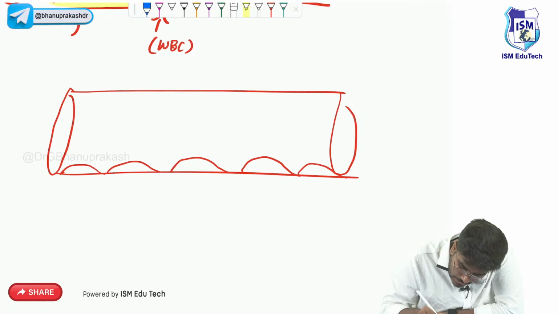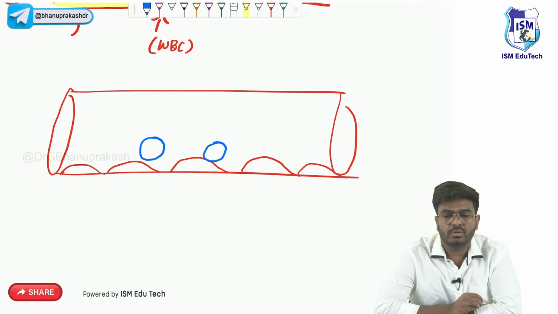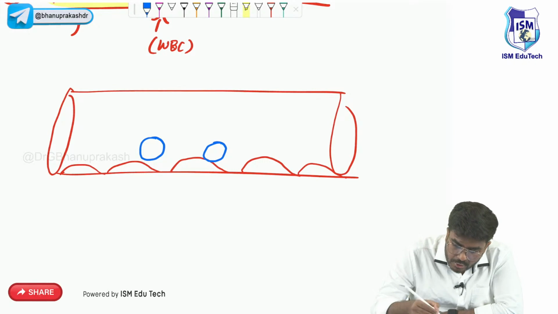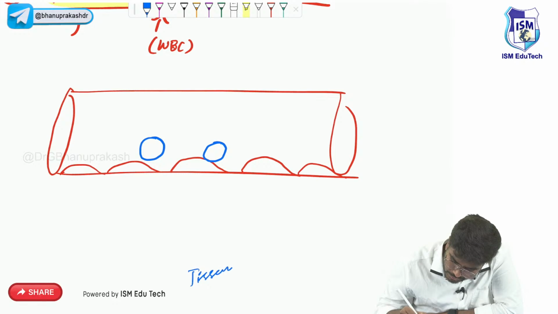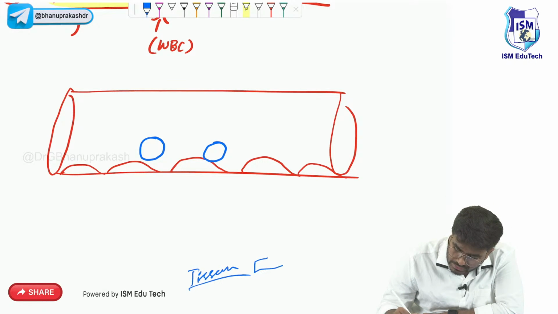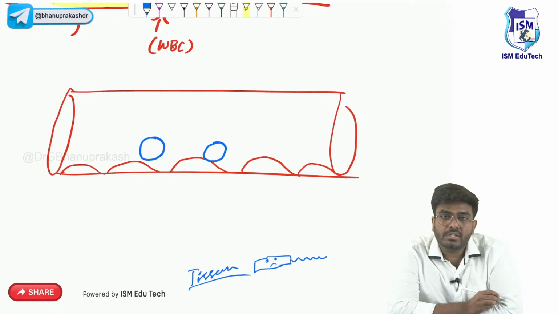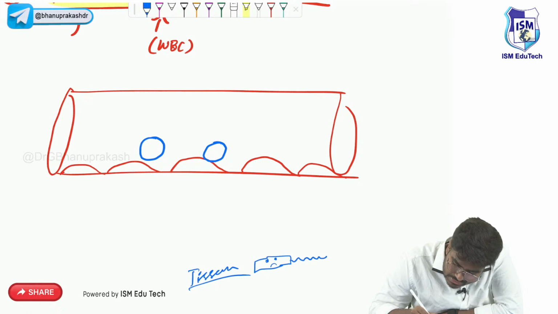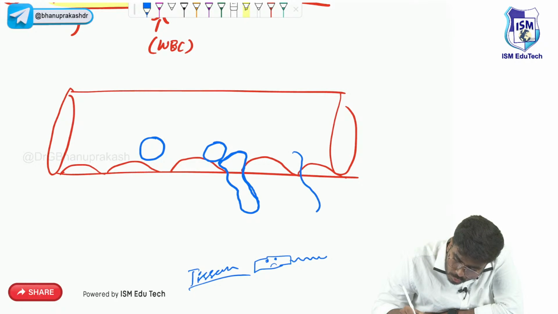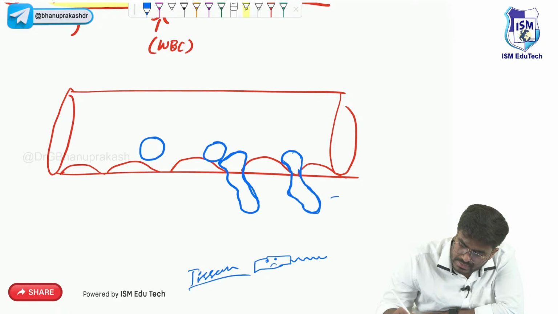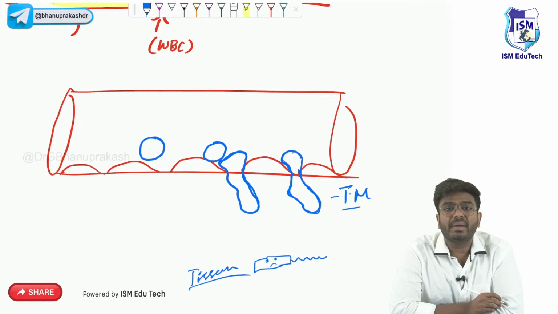Now, where is our neutrophil present? The neutrophil is now totally adhered to the endothelial cell. At the end of the day, where should it come? It should come into the tissue, to neutralize the bacteria, to kill the infectious agent. Now this WBC is trying to pass through the blood vessel wall. So this process is called transmigration or diapedesis.